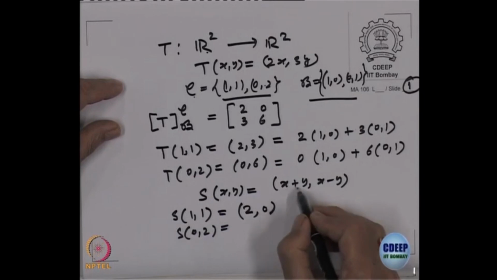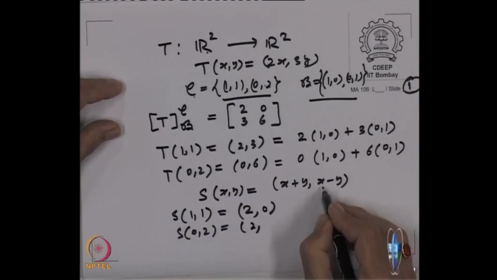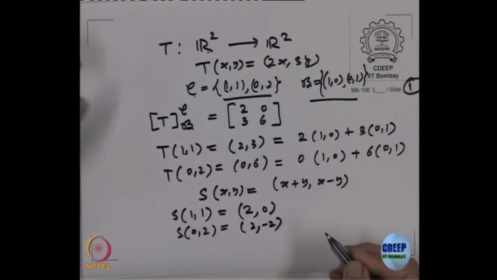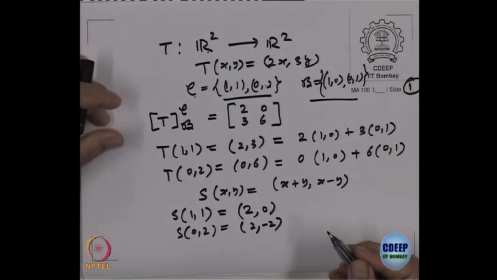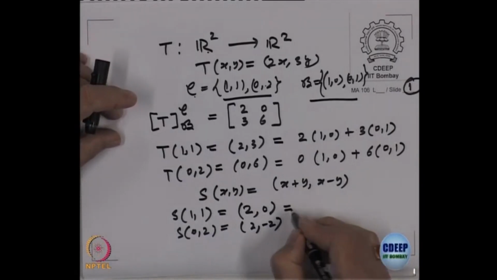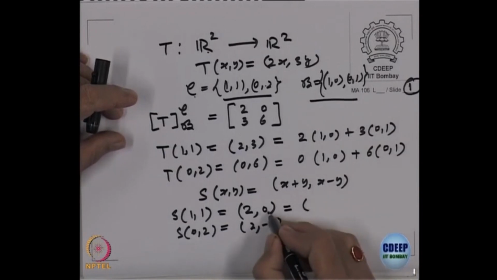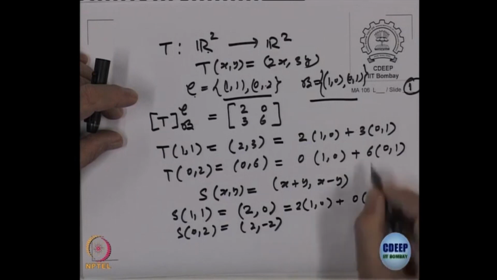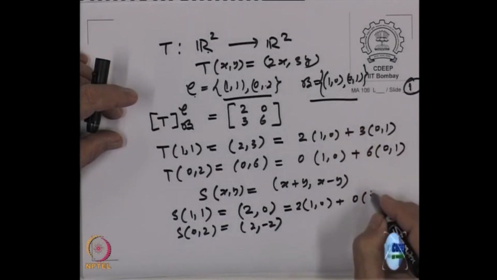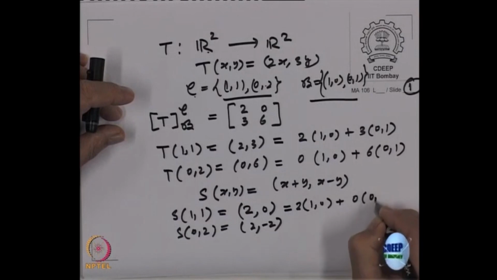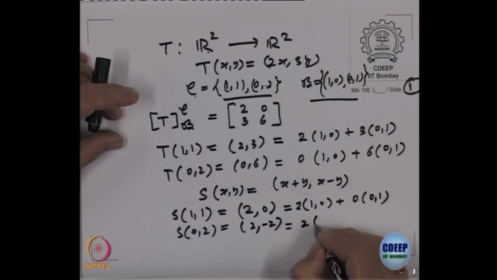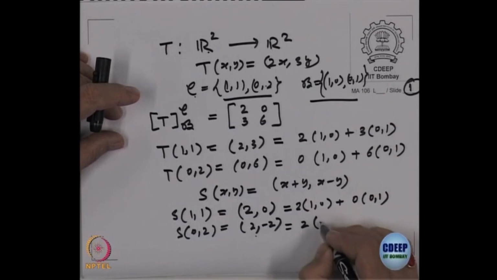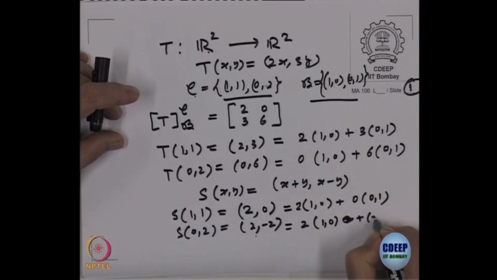What is S of (0, 2)? So 2, minus 2, which is (2, 0)... I mean, (2, -2). The first is 2 times (1, 0) plus 0 times (0, 1). I have to write the second as a linear combination too, and that is equal to 2 times (1, 0) plus minus 2 times (0, 1).